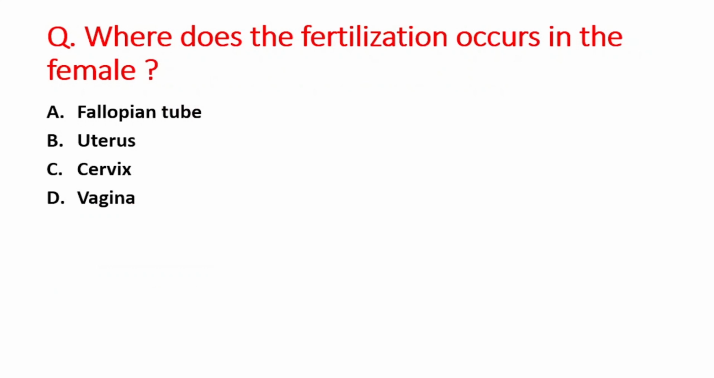Next question is where does the fertilization occurs in female? So A option is fallopian tube, B is uterus, C option is cervix, and D option is vagina. So right answer is option A, that is fallopian tube.